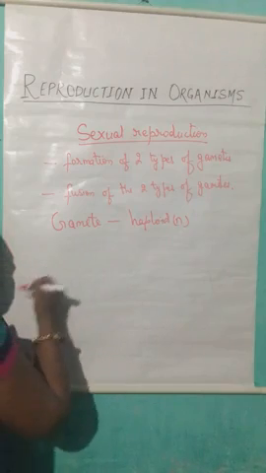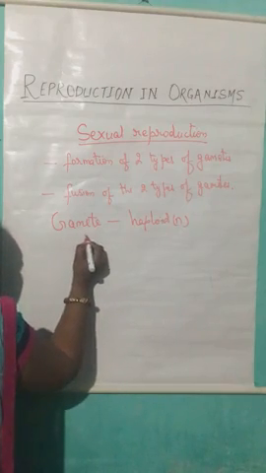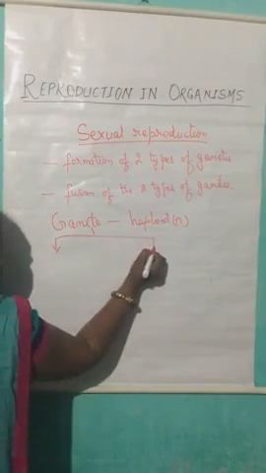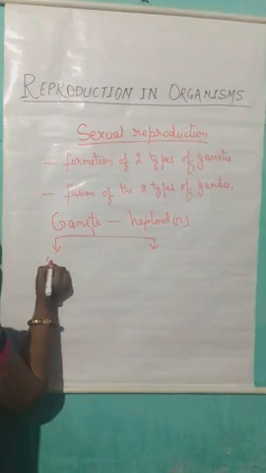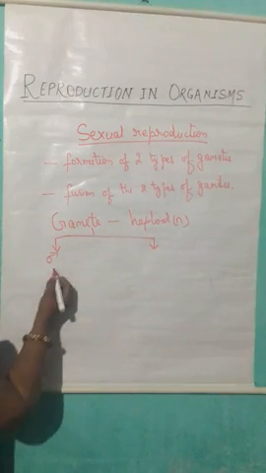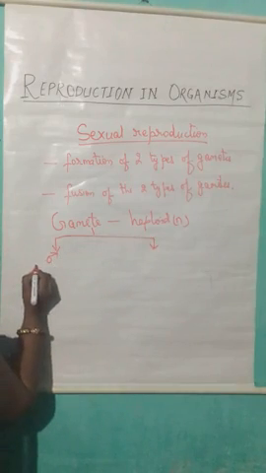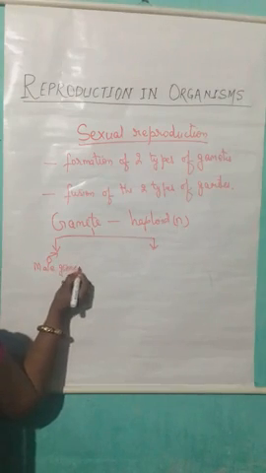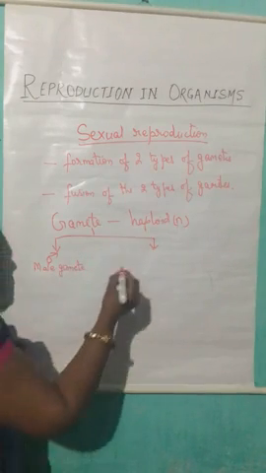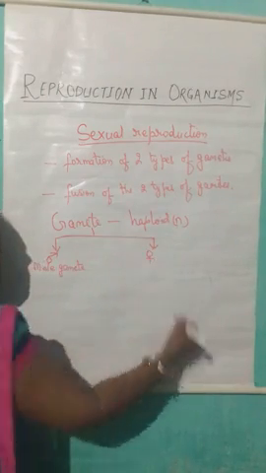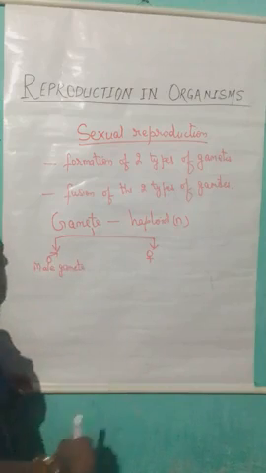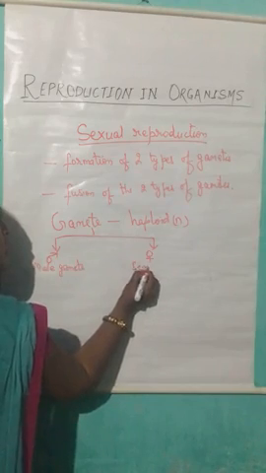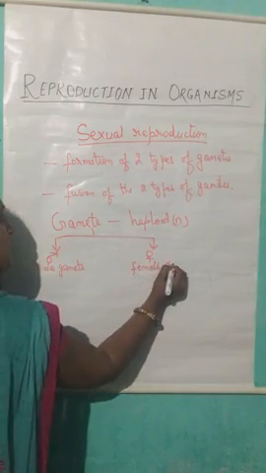Now, all of us know that gametes are of two types. The gametes which are produced by the male organism are known as male gametes, and the gametes which are produced by the female organism, this is the symbol of the female, are known as female gametes.